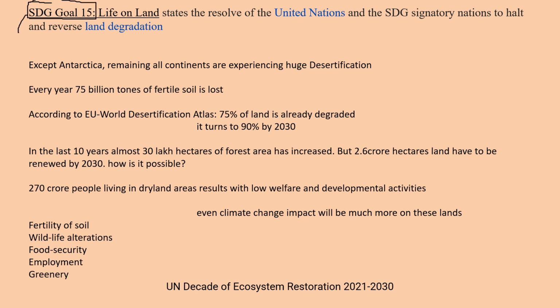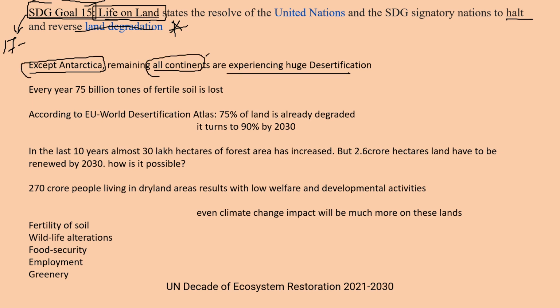Already, I think you know there are 17 sustainable development goals. In that, one goal, that is the 15th goal, is life on land. Under this, whoever signed this agreement has to halt and reverse this land degradation process. And except Antarctica, all the remaining continents are experiencing huge desertification. So it is the need of the day that we have to halt this desertification process.